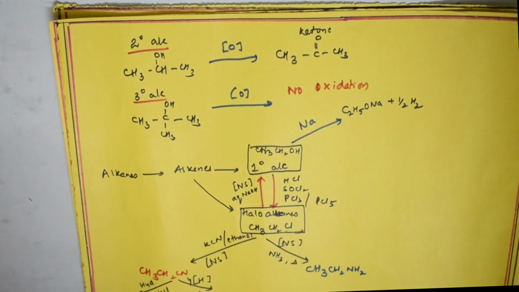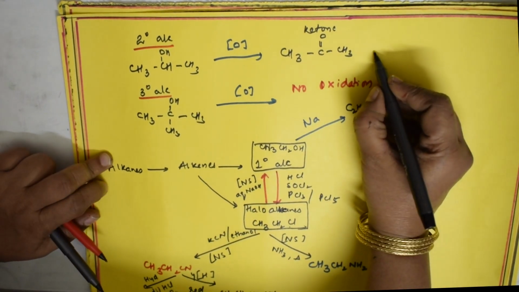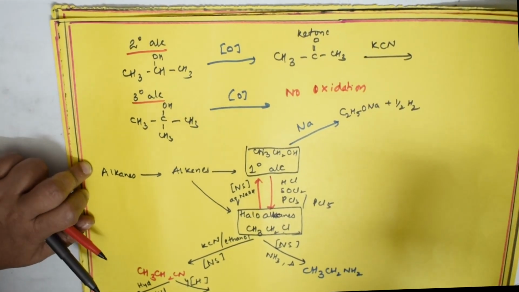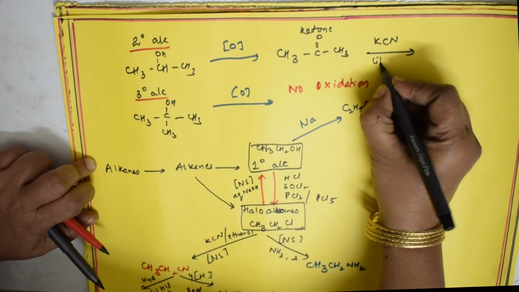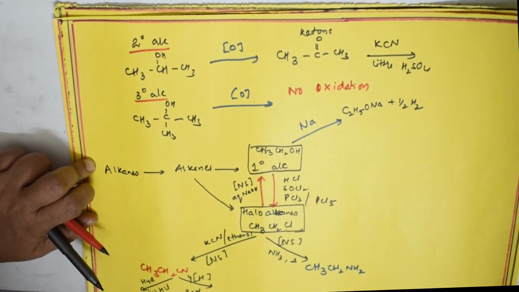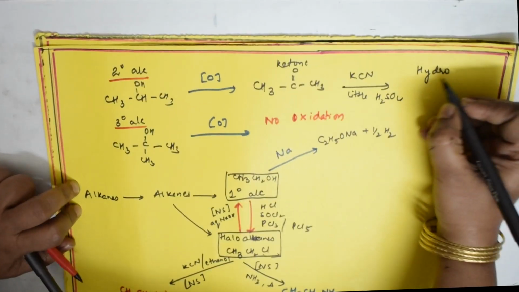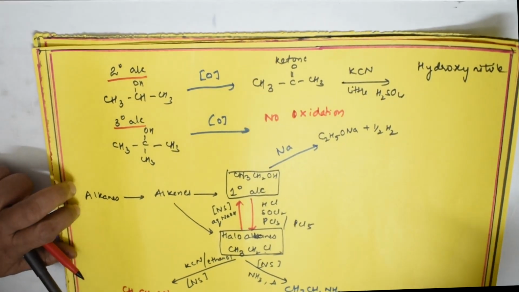Done. Now, what can I do with this acetone? Remember, if you introduce KCN to this acetone, and use a little sulfuric acid to acidify it, what happens? It's going to form a product called hydroxynitrile. What is the formula?